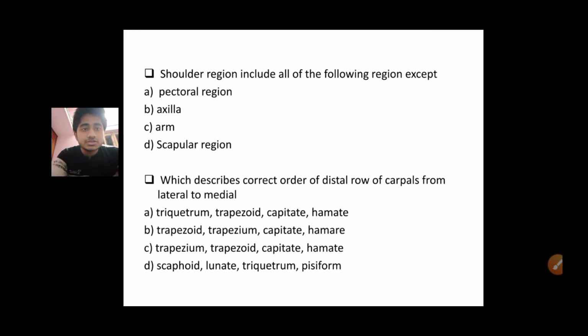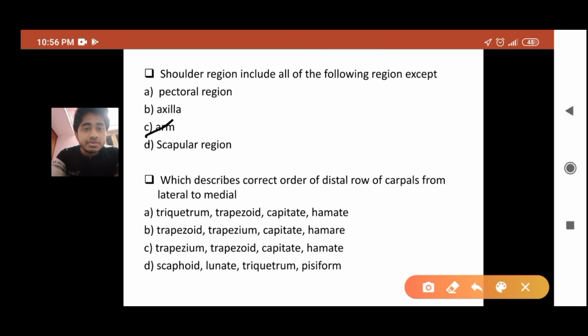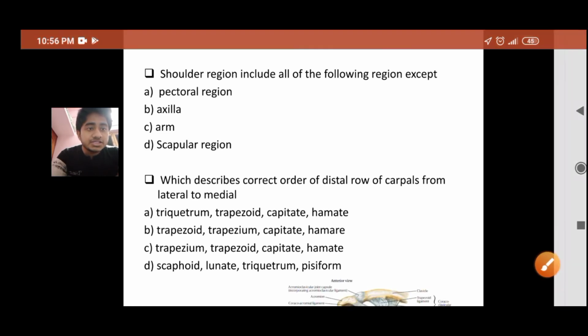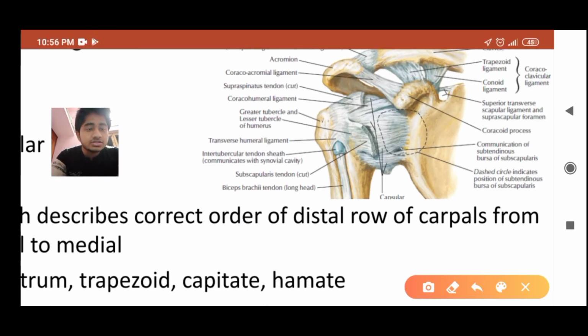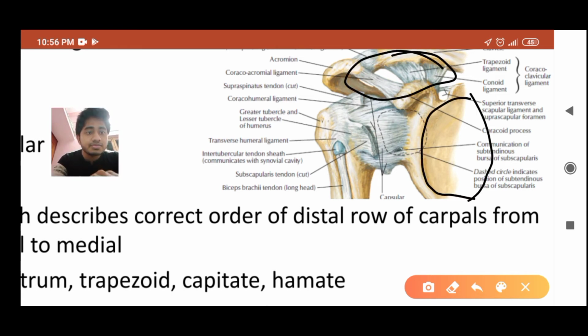Here is your first question: shoulder region includes all of the following regions except. The answer will be your arm. Okay, let us see the picture. Let us zoom it. If you can see over here, the shoulder region includes your pectoral region, your scapular region, and here is your axilla, but the arm will be at the downmost position, so it will not be included in the shoulder region.